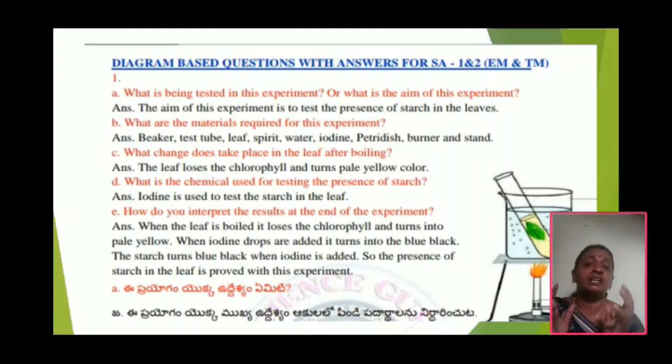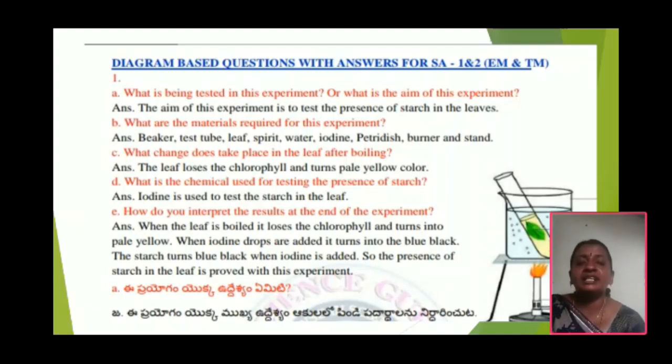This is a very important question. And next, what are the materials required for this experiment? See this picture: beaker, test tube, water, methylated spirit, leaf, tripod stand, Bunsen burner. These are the materials we require to do this activity.